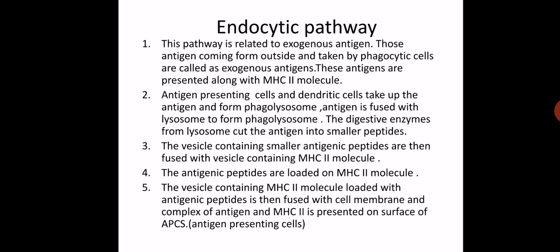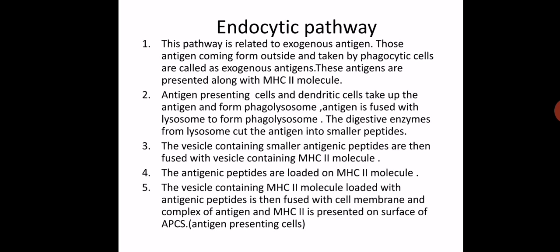So when the exogenous antigen enters, it is carried by dendritic cells, then fused with the lysosome to form the phagolysosome, where the digestive enzymes are secreted from the lysosome and cut the antigen into smaller peptides. Later on, the vesicle containing the smaller antigenic peptides is fused with the vesicle containing MHC class 2 molecule.